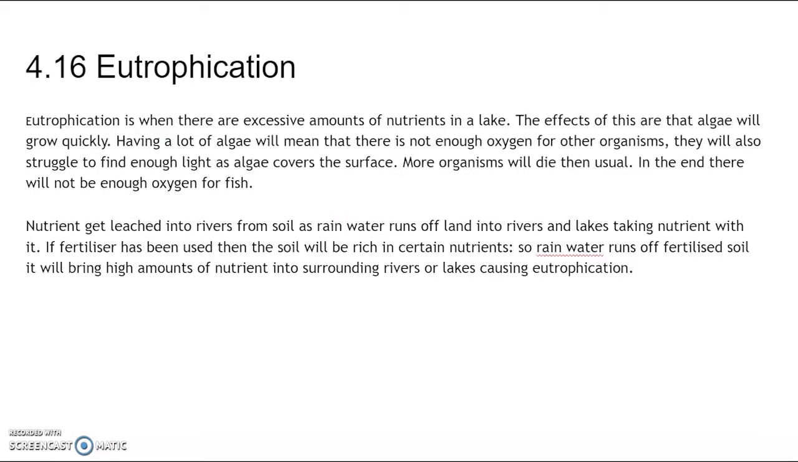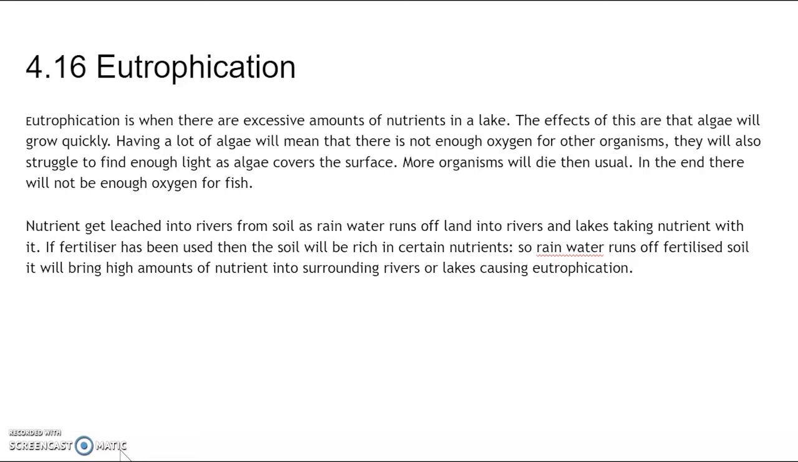Eutrophication is where there is an excess amount of nutrients in a lake. Effects of this are that algae will grow quickly, and having a lot of algae means that there's not enough oxygen for other organisms. They also struggle to find enough light as algae covers the surface. More organisms will die than usual, and this has a knock-on effect, which results in fish not having enough oxygen.